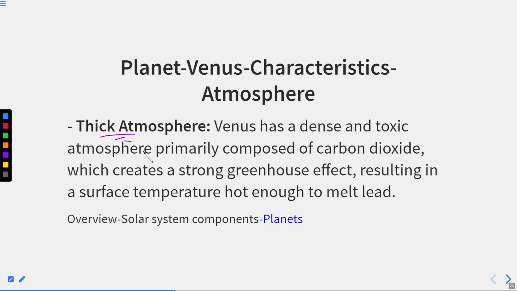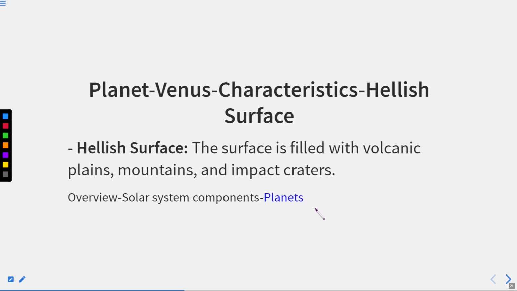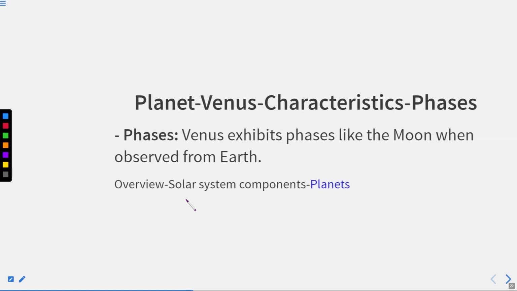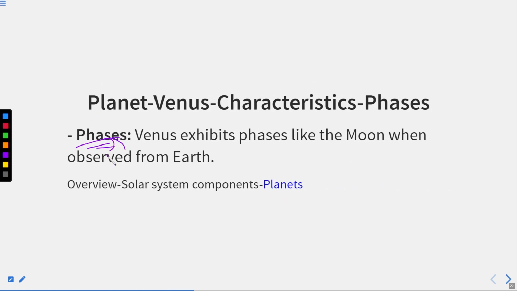Venus has a dense and toxic atmosphere, primarily composed of carbon dioxide. It creates a strong greenhouse effect because of the carbon dioxide, which is a greenhouse gas itself, resulting in a surface temperature hot enough to melt lead. All right. Thereafter, surface, hellish surface. The surface is filled with volcanic plains, mountains, and impact craters, so it is really hard to walk on it. Okay. Thereafter, we have the phases.